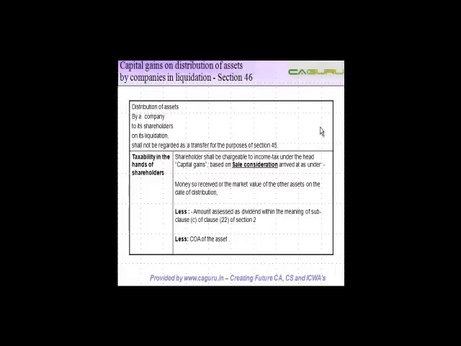Capital gains on distribution of assets by companies in liquidation. Now, again, let's first understand pictorially what this means. So let's say, for example, there's a company. We saw this for a firm earlier. A company has various shareholders.